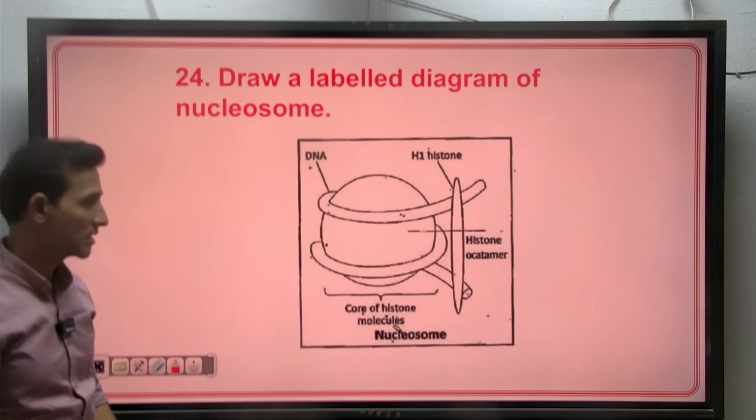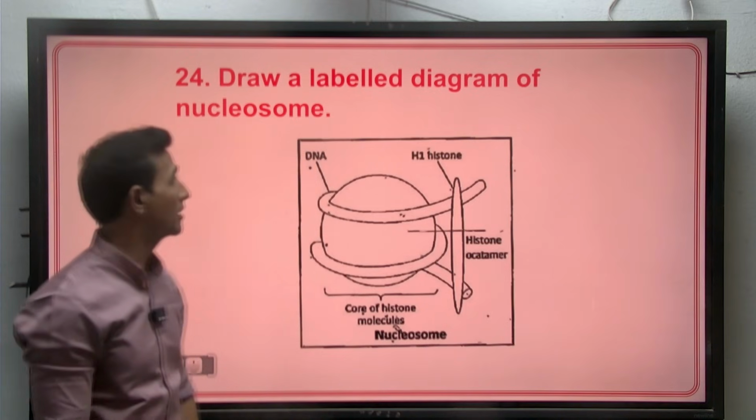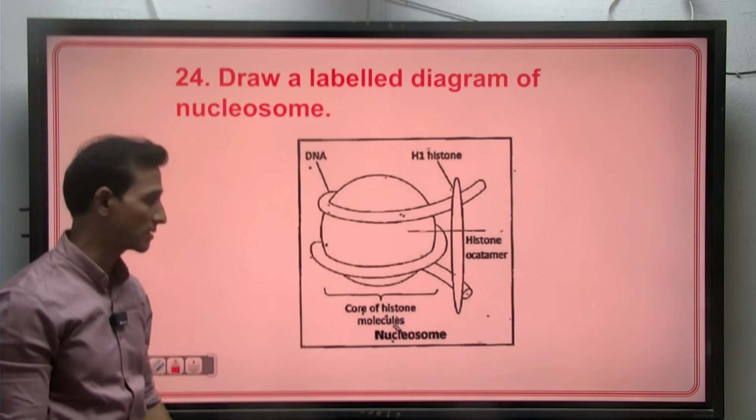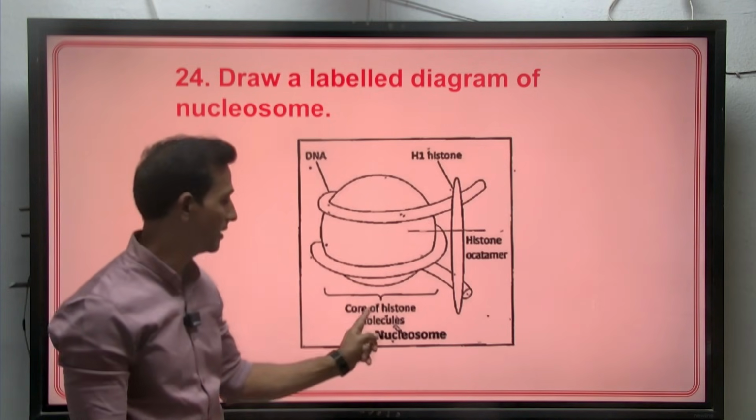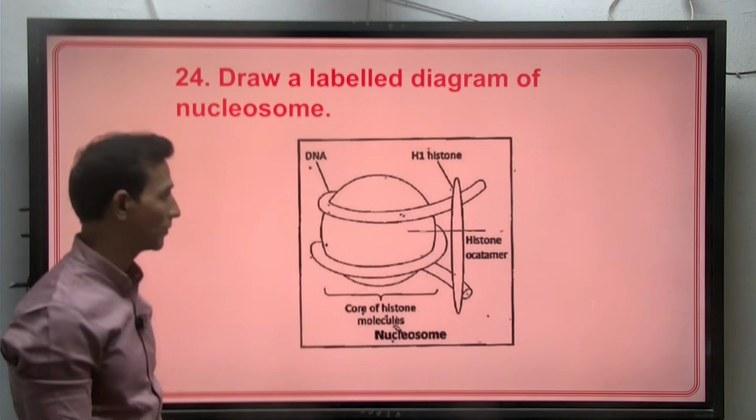There is a diagram based question. Draw a neat labeled diagram of a nucleosome and label the parts. As it is for 2 marks, 4 labelings are required: 1, 2, 3, and 4.